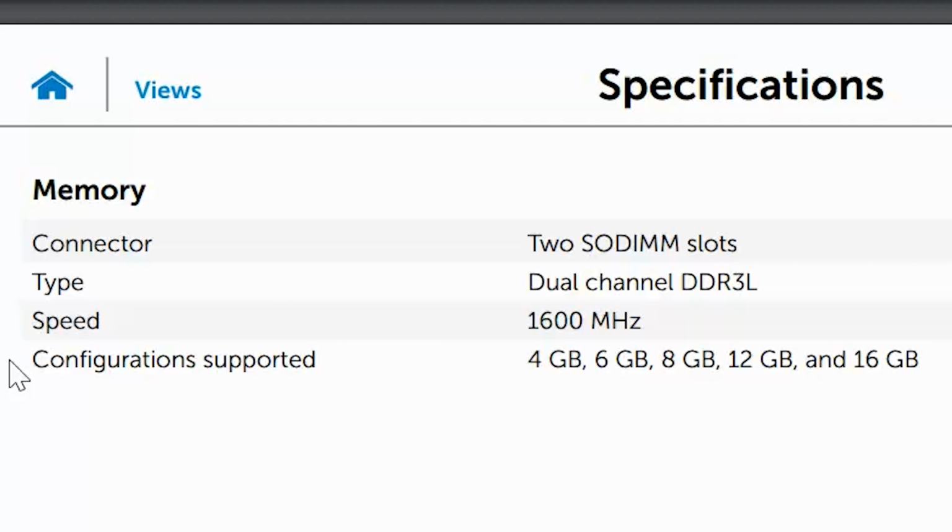This means for 16 gigabytes, you could have one card for 16 gigabytes or two cards of 8 gigabytes. You can also see how many slots your computer has.